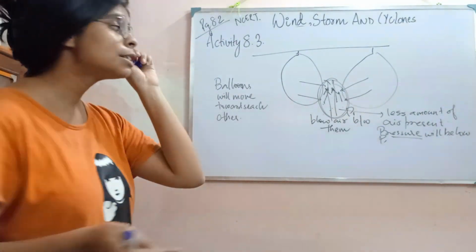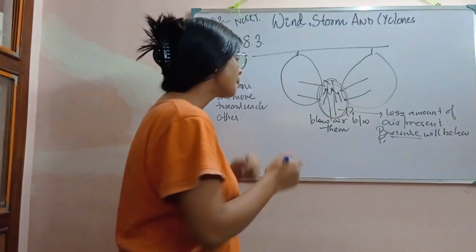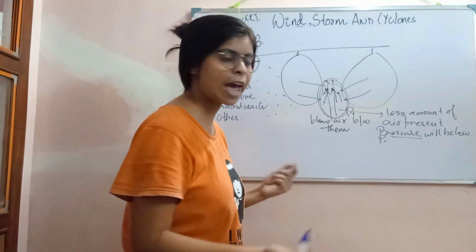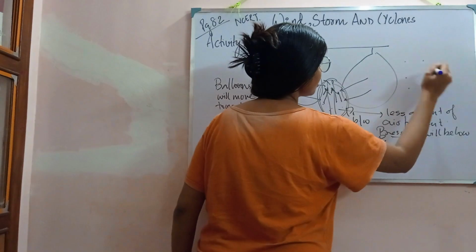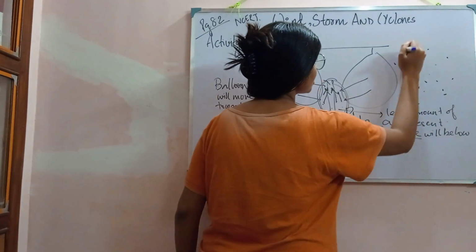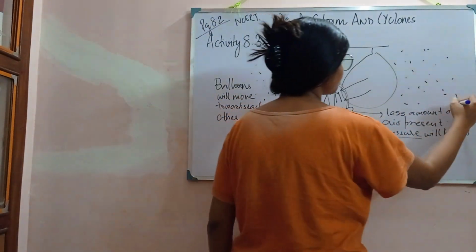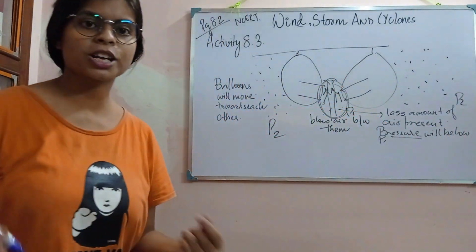The reason is, the pressure over here is low, but the air particles are present everywhere else. Maximum air is present over here, so the pressure here is P2, the maximum pressure.